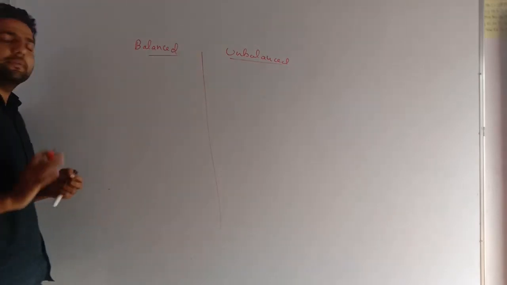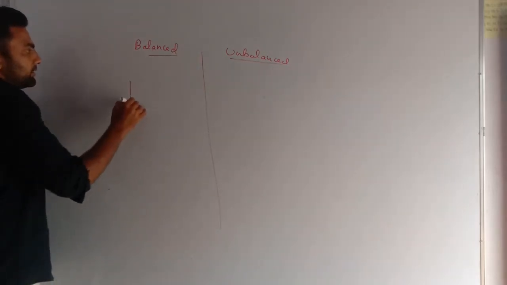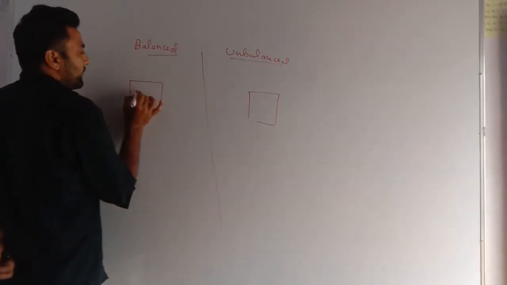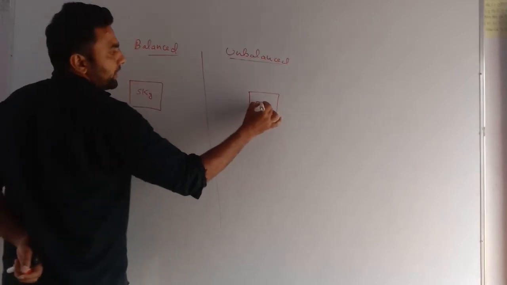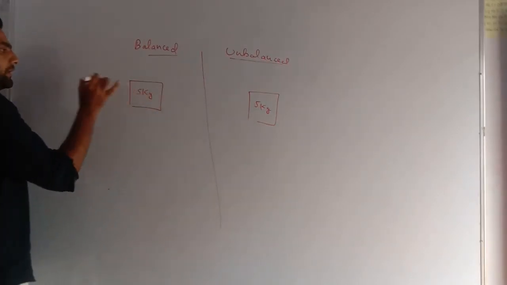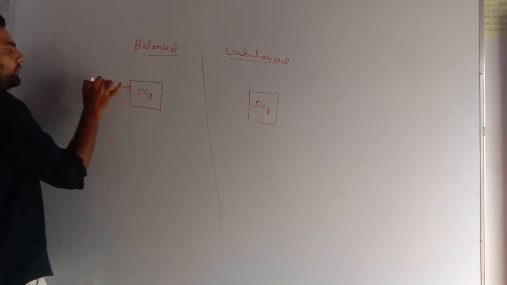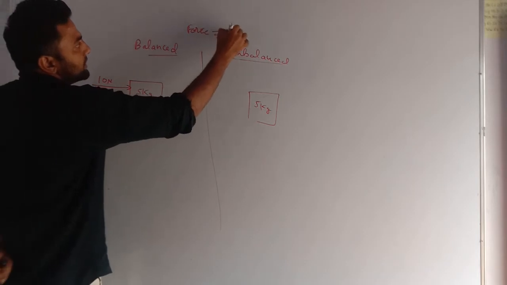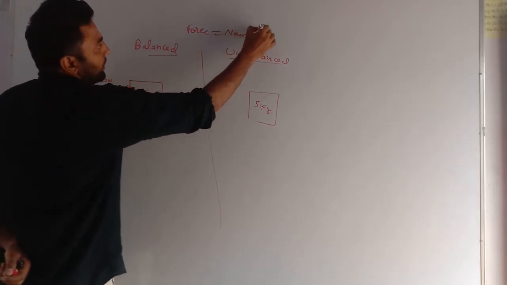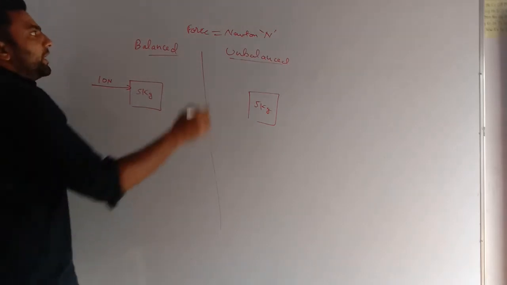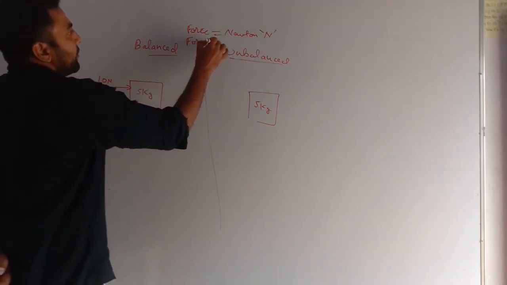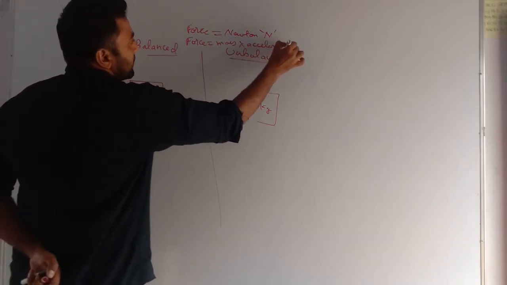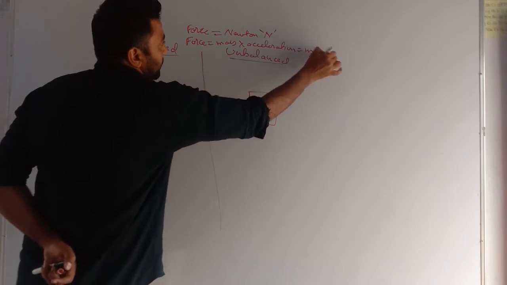Let's say there is an object of 5 kg. I apply a force of 10 Newton. Very important: the unit of force is Newton and we use the symbol N. You must also know that the formula of force is mass into acceleration, that is F = m × a.